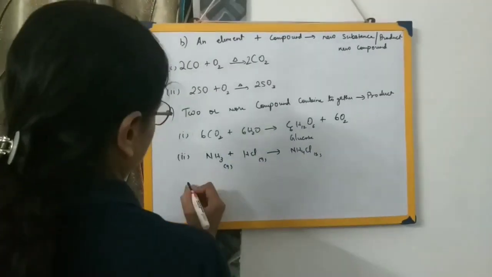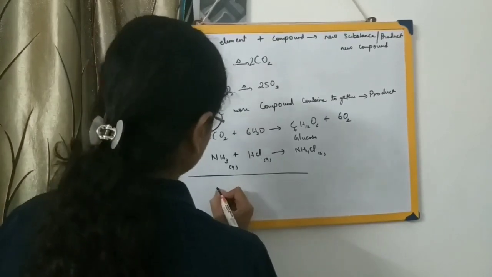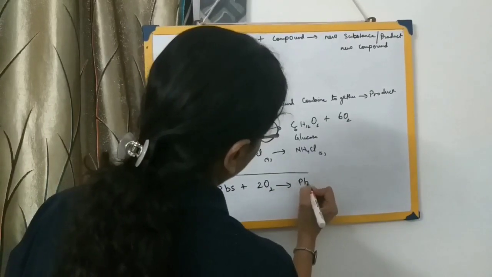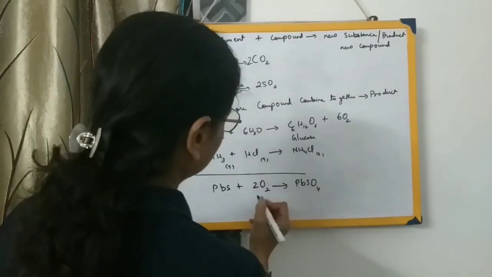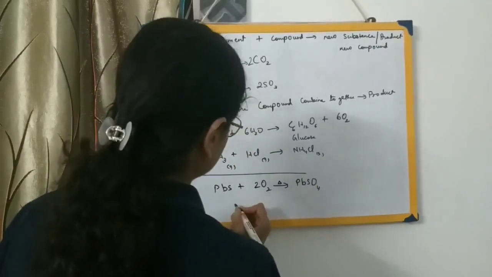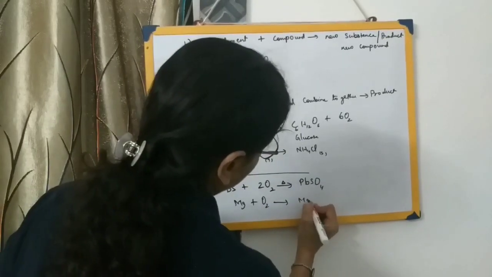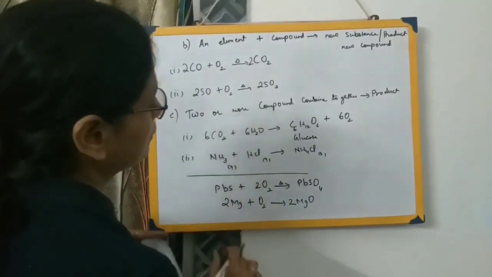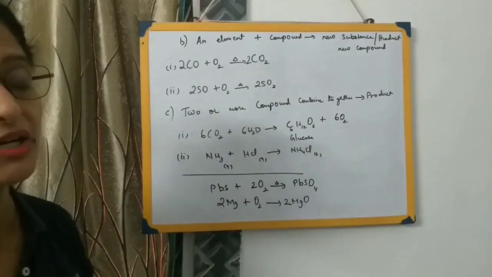Besides this, there are some few more examples of the combination reaction. I'm just simply writing down over here those examples. That is lead sulfide plus 2 molecules of oxygen forming PbSO4. So here Pb 1, sulfur is 1 over here, oxygen 4, so it is balanced. So lead sulfide is heated in presence of oxygen forming PbSO4. Then Mg plus O2 forming MgO, 2Mg plus O2 forming 2MgO. So these are also the examples of the combination reaction. You can just go through these examples of the combination reaction, then I'll rub the board.